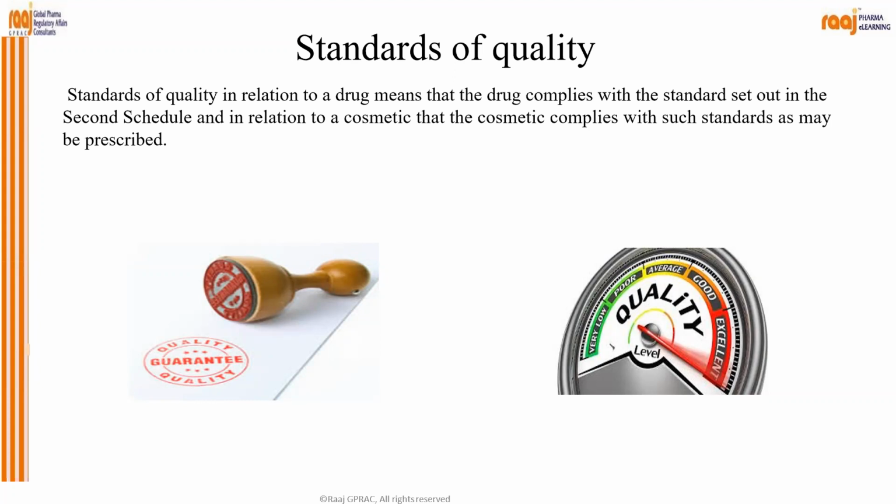So like that, there are different standards and guidelines defined for the quality aspect. So you should remember that you always have to take help of standards to maintain the quality of your product, whether it is a drug product or drug substance or the cosmetic or any other.